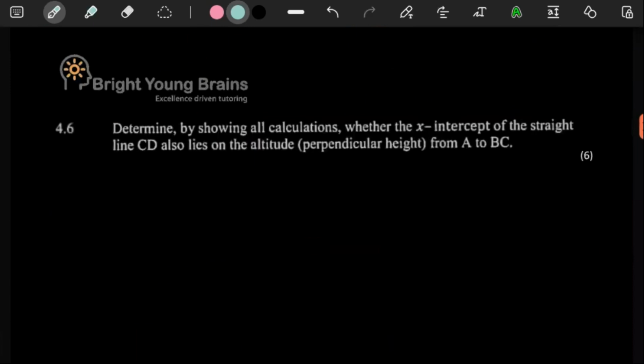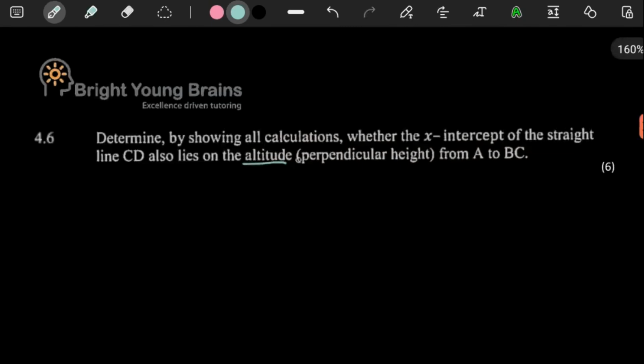So the next question is out of 6. It says, determine by showing all calculations whether the y-intercept of the straight line CD also lies on the altitude from A to BC. So obviously these are the kinds of questions where you read them once, but you don't have to panic. You want to read them again, and you also want to understand what altitude is. But fortunately here they're giving us a mini hint.